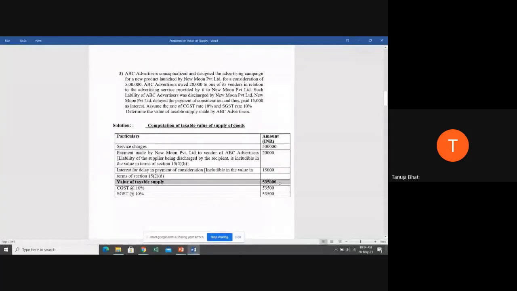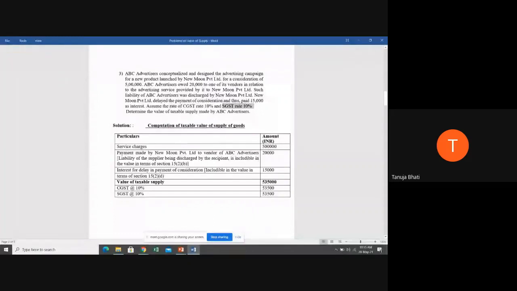Now, on this 5,35,000 you are going to charge GST. Students, they are just asking you to determine the value of taxable supply in this problem, so your solution ends here itself. But suppose they ask you to also calculate the GST amount on the supply, then they have given the CGST rate is 10% and SGST rate is 10%.